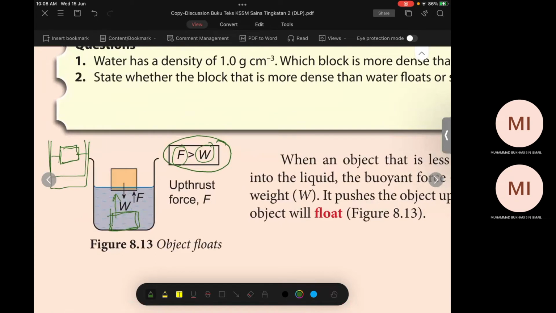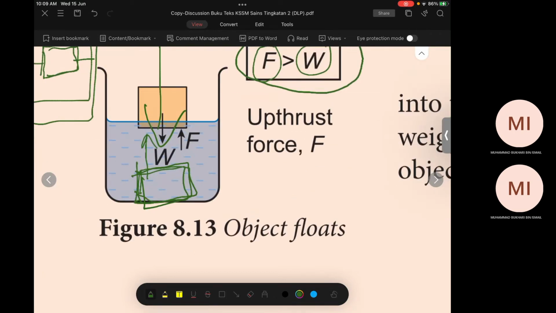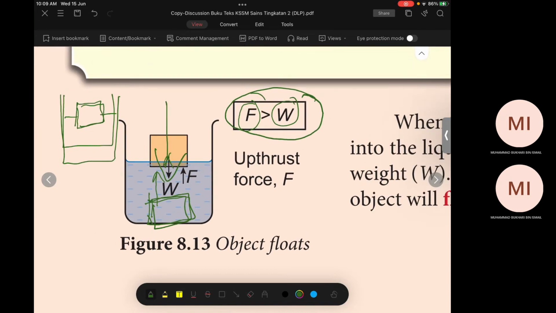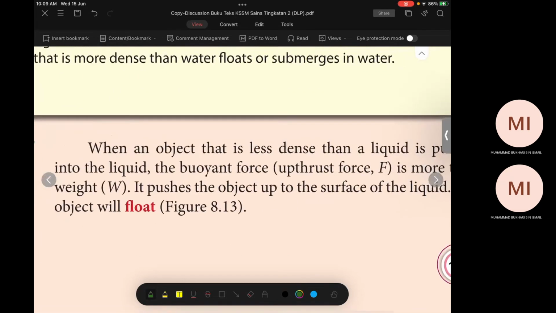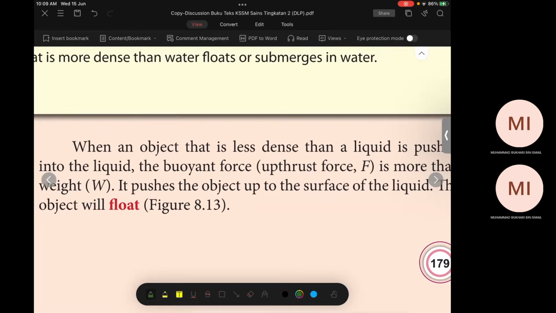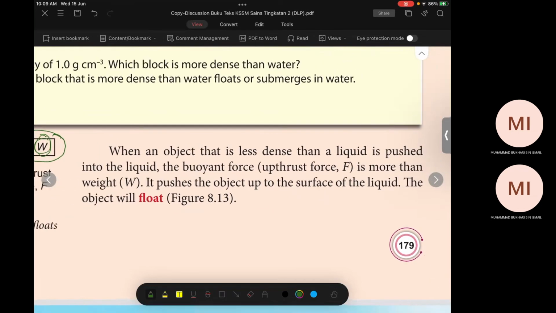Initially it is here, and then you push it down to this new position. What happens next is the object will rise again. That is the time when the force is greater than the weight. It pushes the object up to the surface of the liquid, and the object will float.